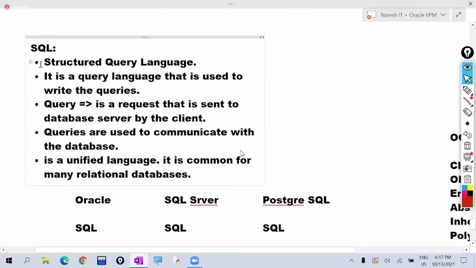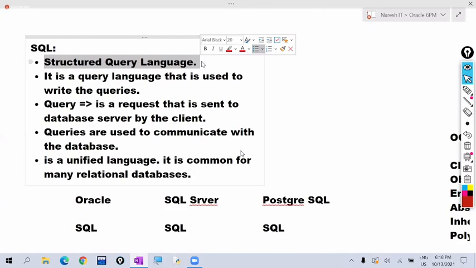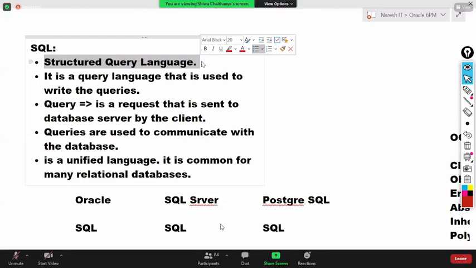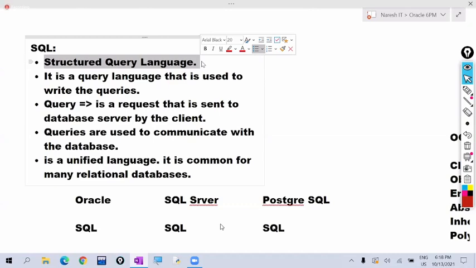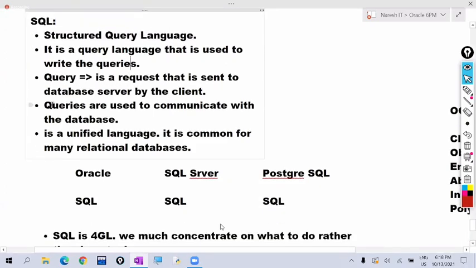So what is SQL? SQL stands for Structured Query Language. Why are we using it? To communicate with the database server. SQL is one query language. Java, C++, Python are programming languages. In programming languages, we write programs. In query languages, we write queries. So SQL is the query language, and in this we write the queries.